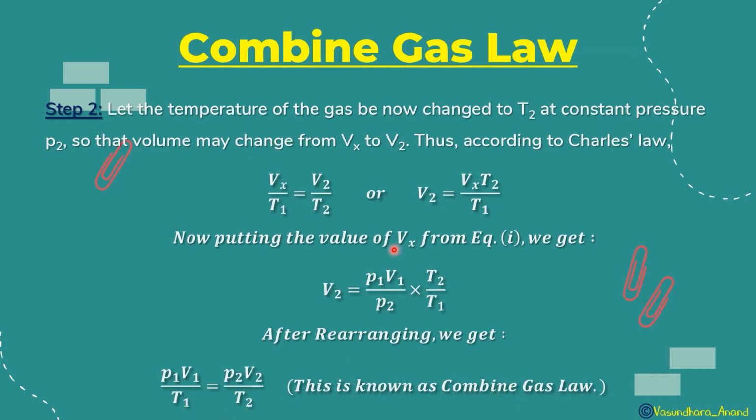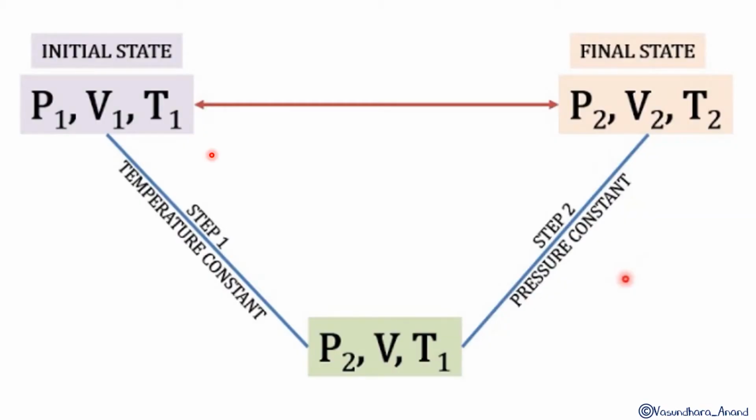Did you get that? What happened? In the first step, I kept the temperature constant, and in the second step, I kept the pressure constant. Then only can we apply Charles law and Boyle's law. Now you can see the initial state was P1, V1 and T1. In step 1 the temperature remains constant. P1 becomes P2, V1 becomes Vx, and T1 remains constant. Nothing changes in it. P1 and V1 changed.